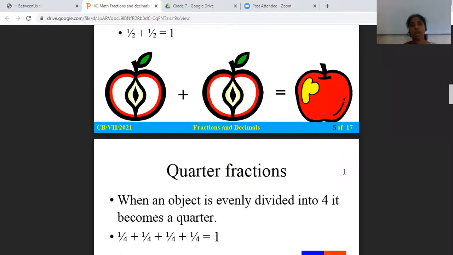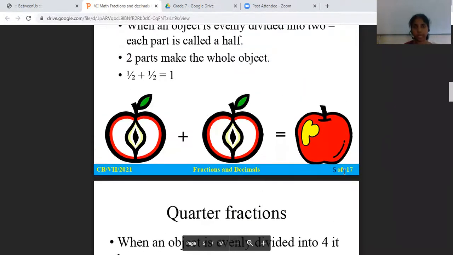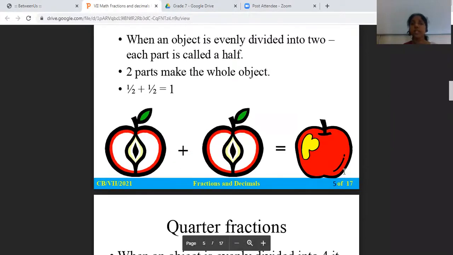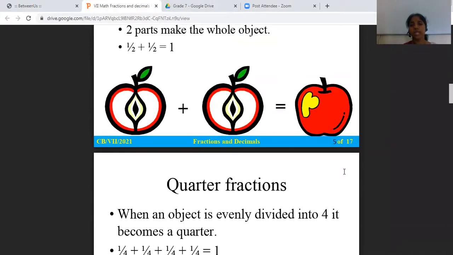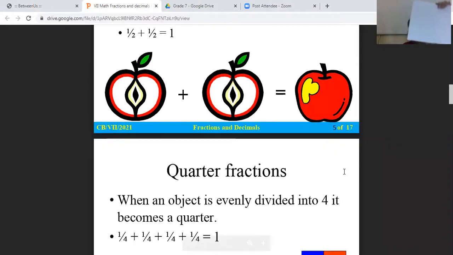Half fraction means 1 by 2. Yes, correct. Next, what is a quarter fraction? Your whole paper, now look here, is divided into two equal parts. Now I'll make one more fold, so you will have four equal parts. I'll mark it with the marker. I'll not throw the paper away; I don't want to waste it. You can use it for some calculation.